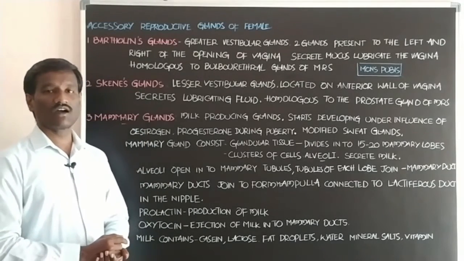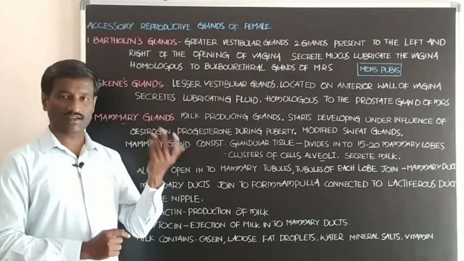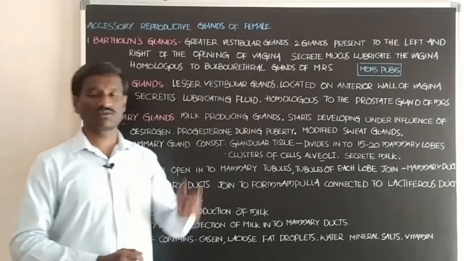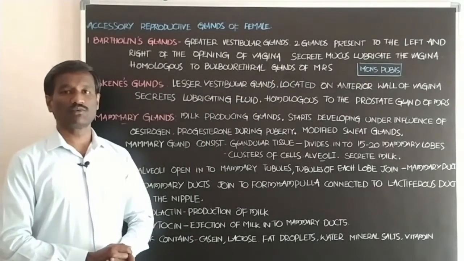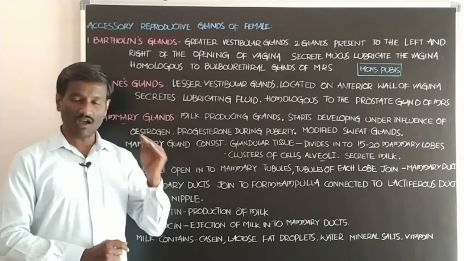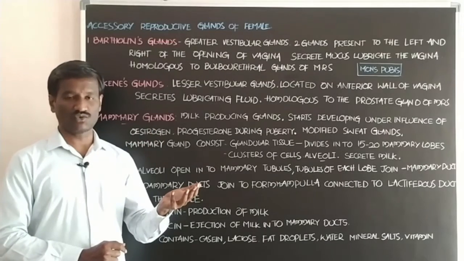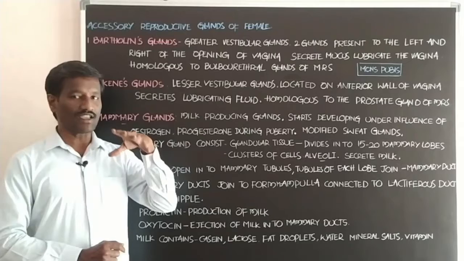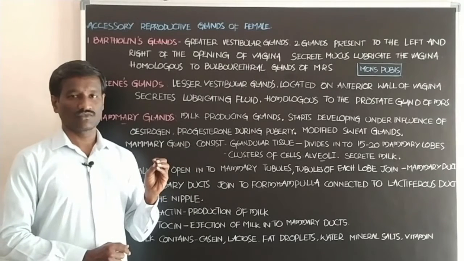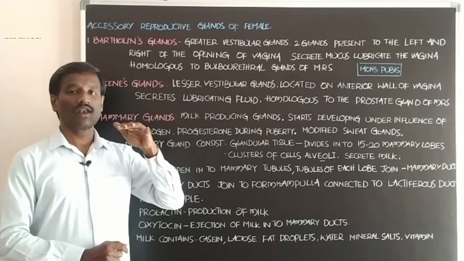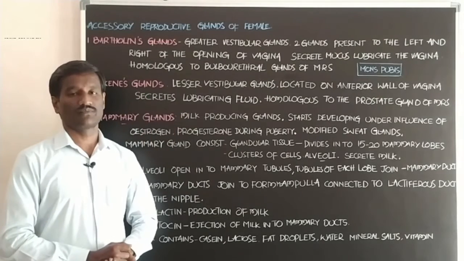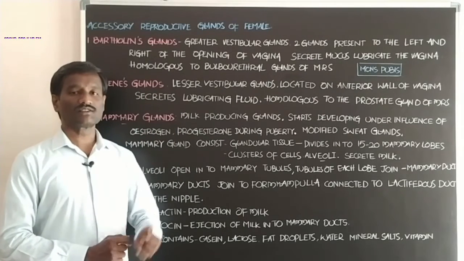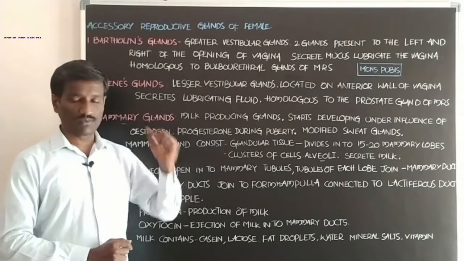Next, it is a sensitive and erectile structure. And the mons pubis, what about the mons pubis? The mons pubis is soft fatty tissue covered with skin and pubic hair, above the labia majora. Students, that is called the mons pubis.